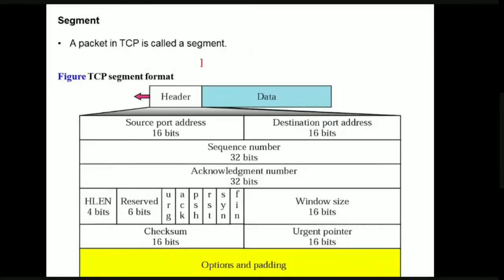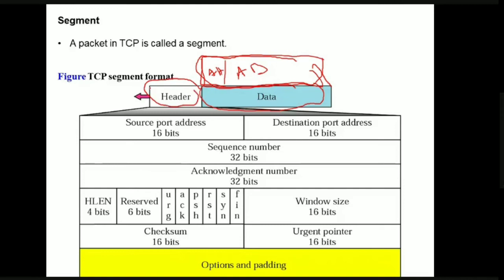Obviously it got this data part from the application layer only, right? So this is the application layer packet, with the application layer header and the application layer data. This complete information will be encapsulated as the data part in the transport layer, and the transport layer now adds its own header part. This complete packet in the transport layer is called a segment.